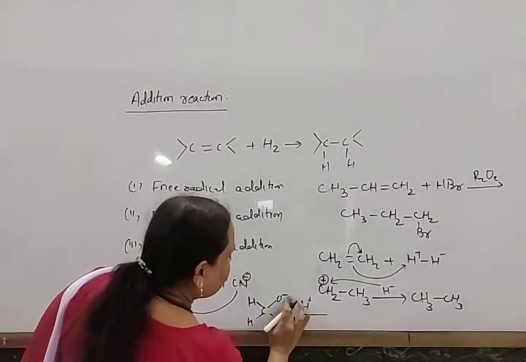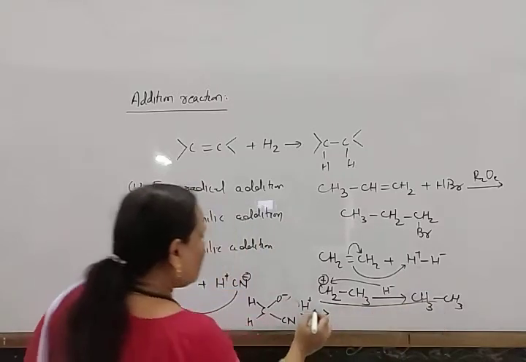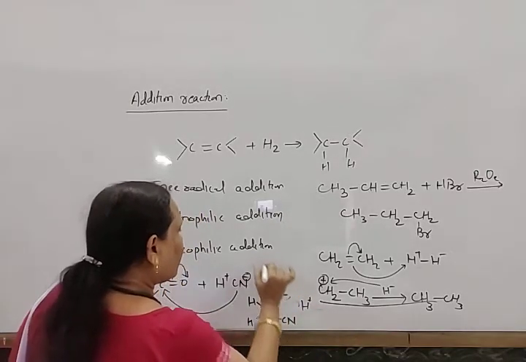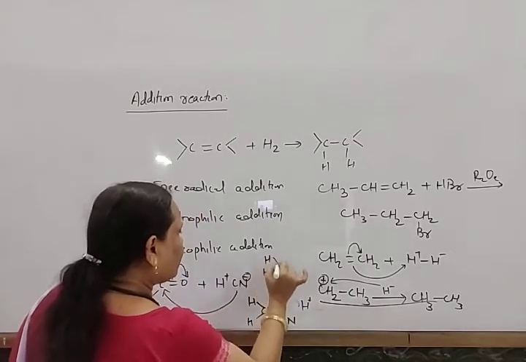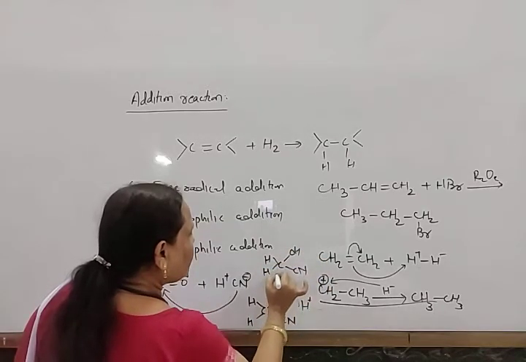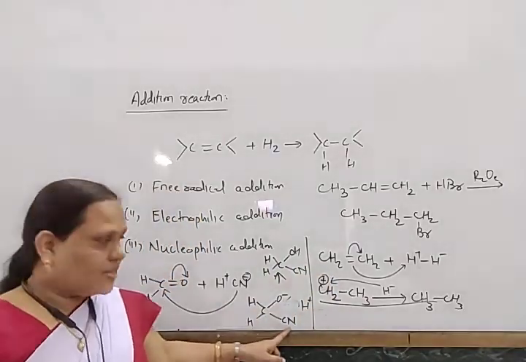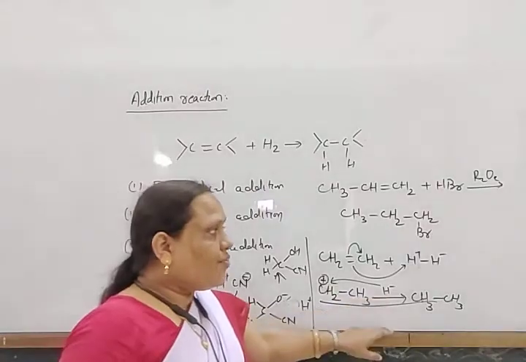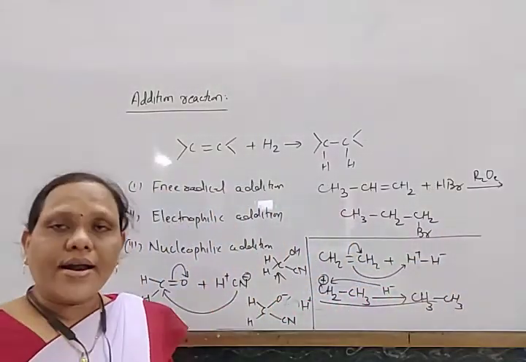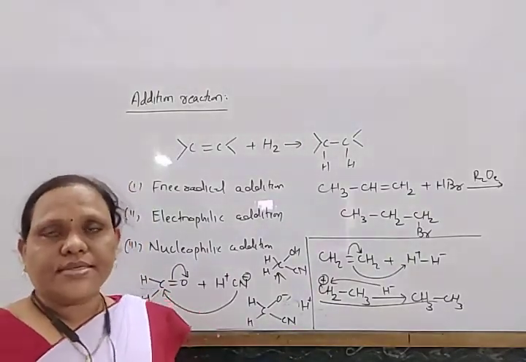When it combines with H plus, it forms a compound like this: H, H, C, here OH and here cyanide. So this is also one addition reaction. This is known as the nucleophilic addition reaction. This is the electrophilic addition reaction, and this one is the free radical addition reaction. So addition reaction is of three types.